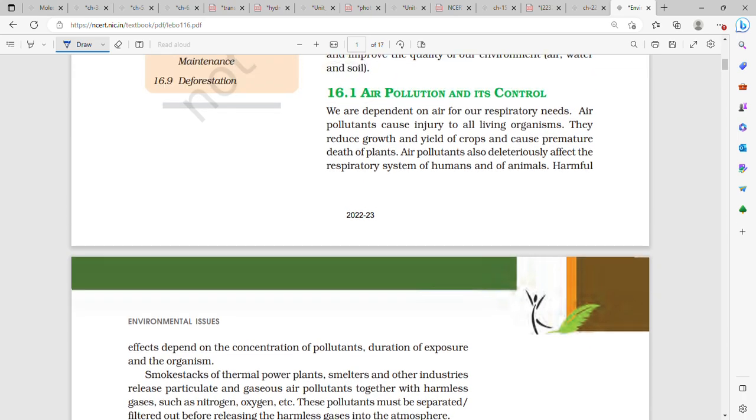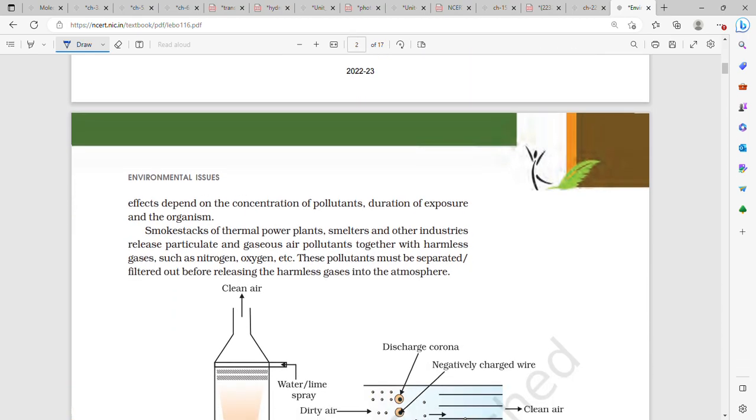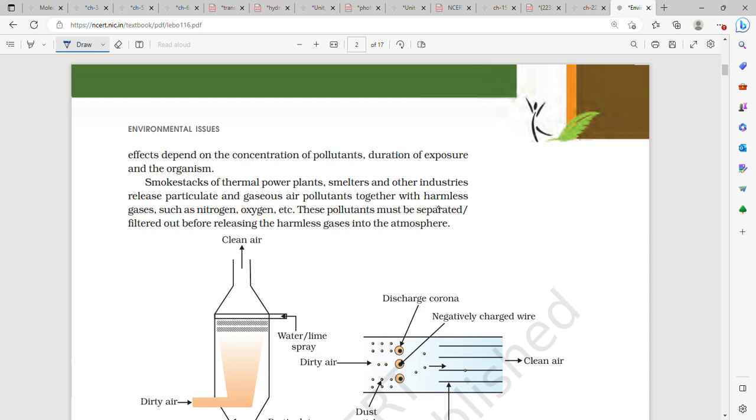Air pollution injures all living organisms. What does it do to the plants? It reduces the growth and yield of crops, and it causes premature death in plants. It also deleteriously affects the respiratory system of animals and humans. The harmful effects of the pollutants depend on the concentration of the pollutant, the duration of exposure to the pollutant, and the organism which is getting exposed. So these are three important points.